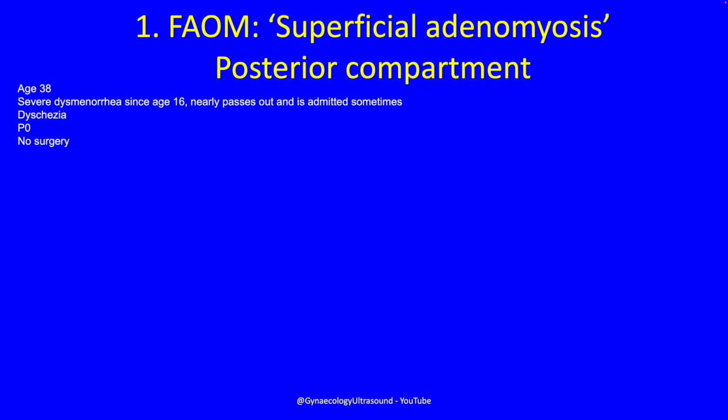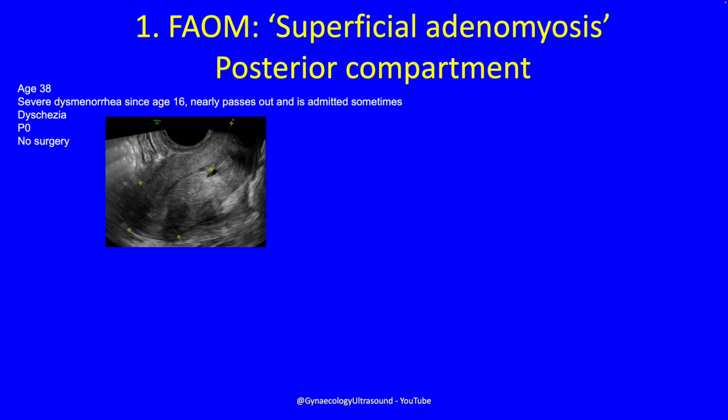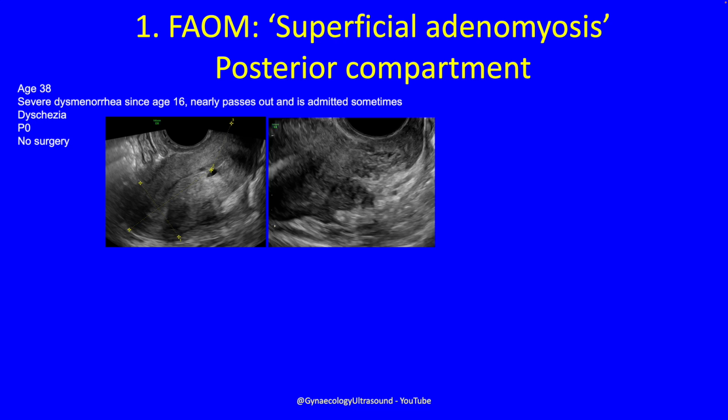She was 38, she'd had severe dysmenorrhea since she was 16. She would nearly pass out during a period and was sometimes admitted to hospital. She had dyschezia, so pain on opening her bowels during a period, nulliparous, and no surgery. You can see here this uterus is a bit anteverted and retroflexed, and this area is the torus where the uterosacral ligaments attach.